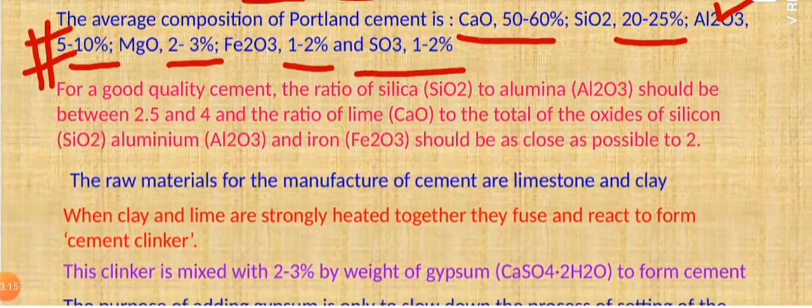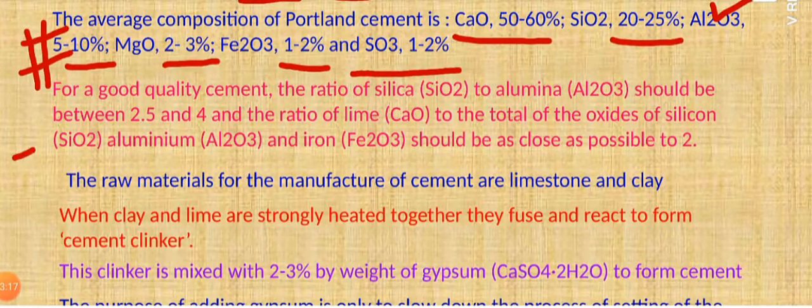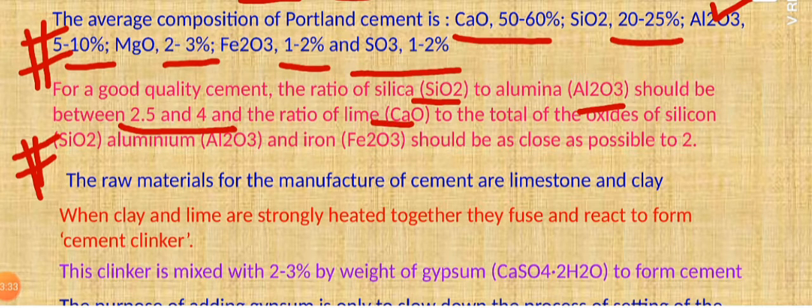Next, again a very important question: what is the quality of a good cement? A good quality cement has a ratio of silica, that is silicon dioxide, to aluminium oxide ranging between 2.5 to 4, and the ratio of lime to the oxides of silicon dioxide, aluminium oxide and iron should closely resemble 2. So that is the quality of good cement.